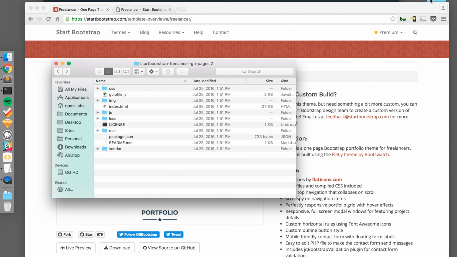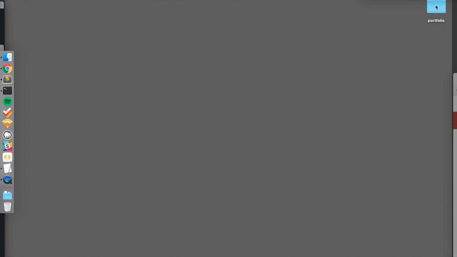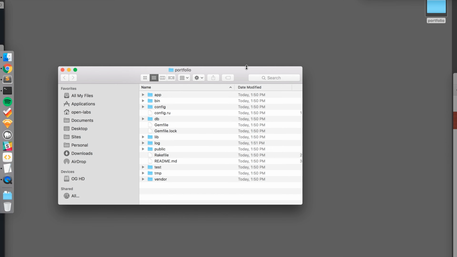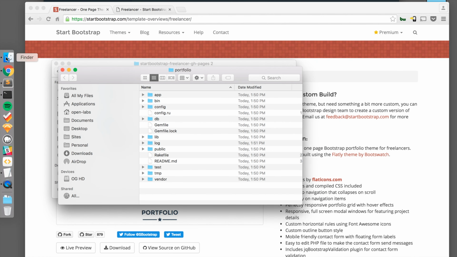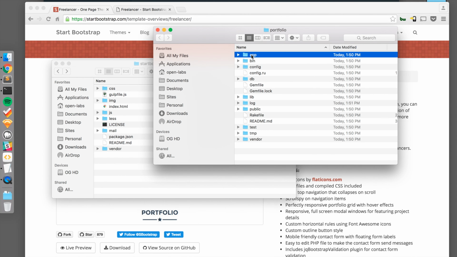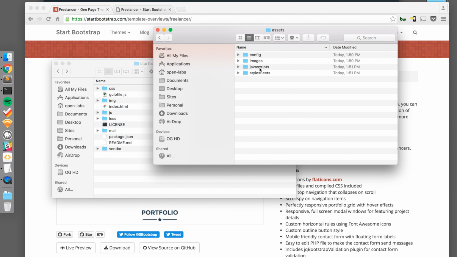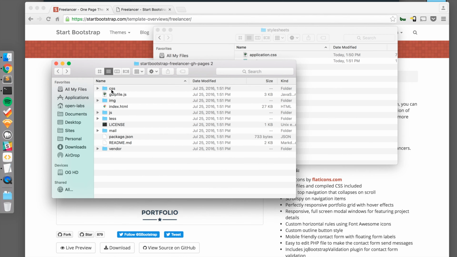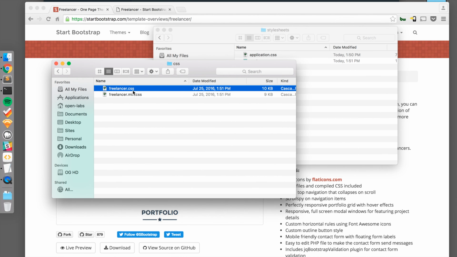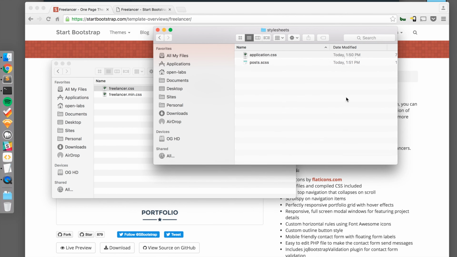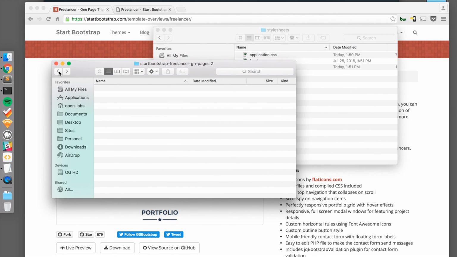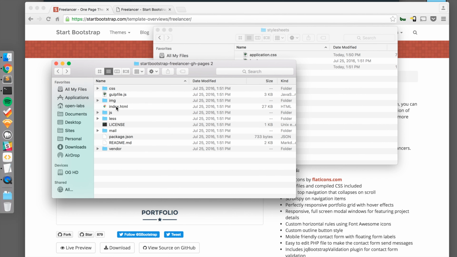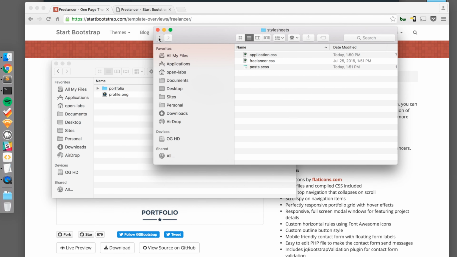So for our Rails application, we'll need to move over the CSS files, the images, and the JavaScript. So let's open up our application. I have mine saved on my desktop. I will navigate to app, assets, stylesheets, and I will copy the CSS that is in the CSS folder and paste that here. I will also copy the images into app, assets, images.